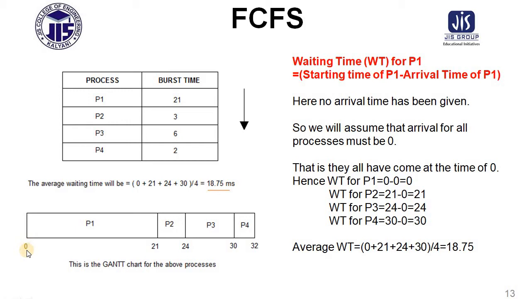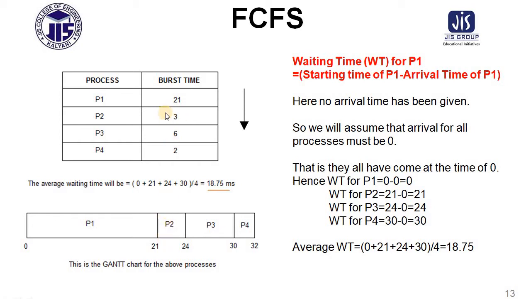At time 0, process 1 enters the system, and its execution time is 21. So process 1 enters the system at time 0 and it will release the system after 21 seconds. After 21, who will come? Process 2 will come. Process 2 will enter at time 21.